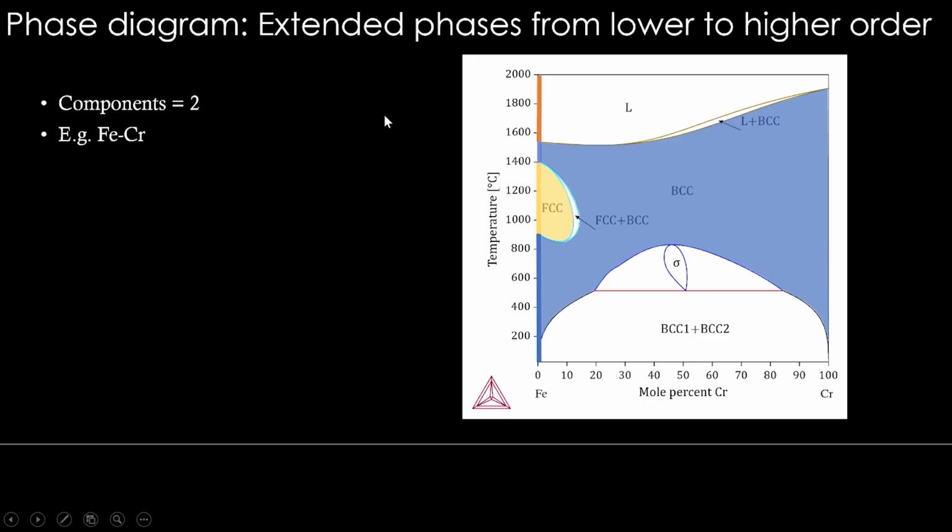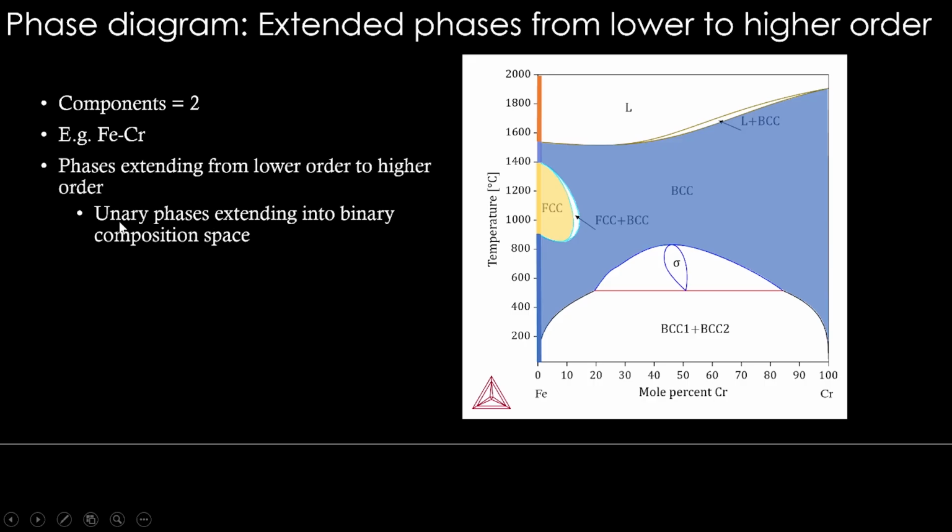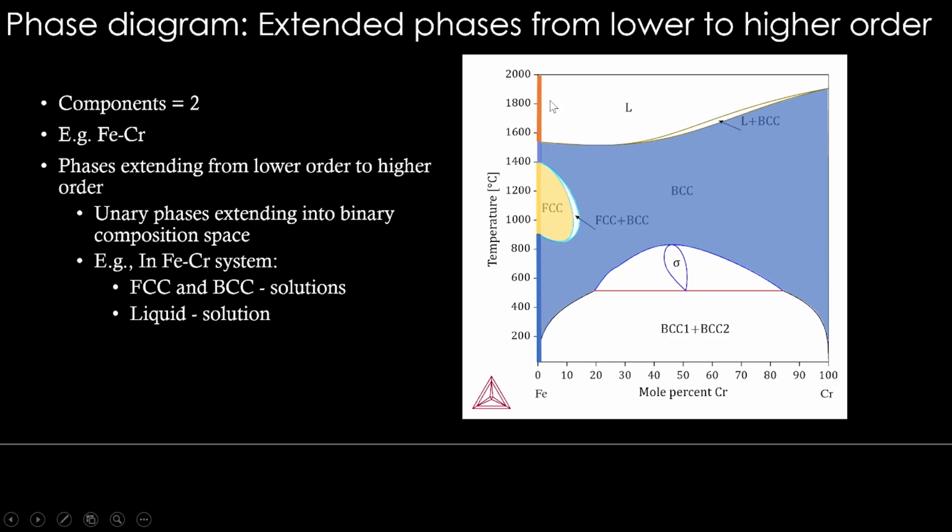Okay, these are extended phases, phases extending from lower order to higher order. In this case, unary phases extending into binary composition space. In the iron chromium system, these are FCC and BCC, which are solid solutions, and liquid also at high temperature. This is also extending into binary space, so that is also an extended phase.